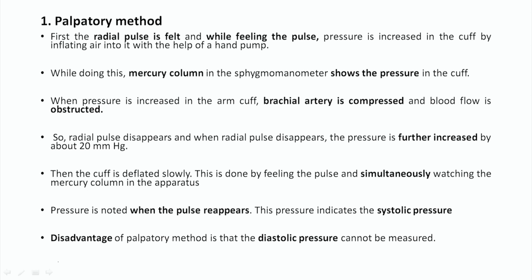But the disadvantage of measuring blood pressure through the palpatory method is that we cannot measure the diastolic pressure. Only systolic pressure can be measured through this method.